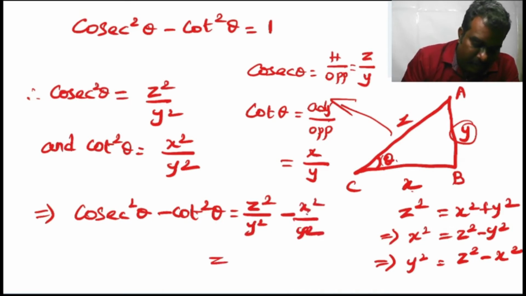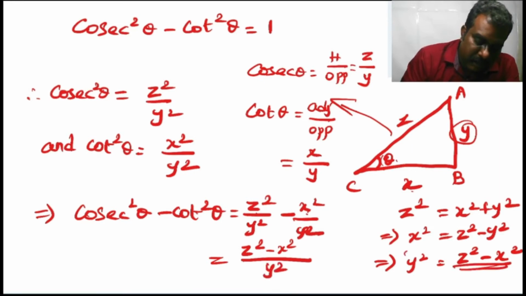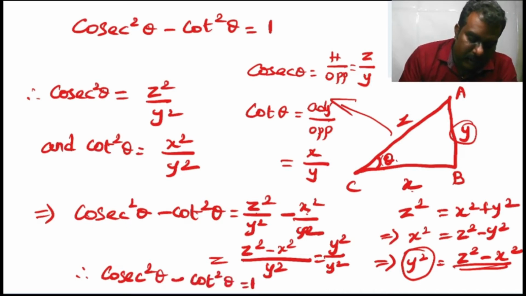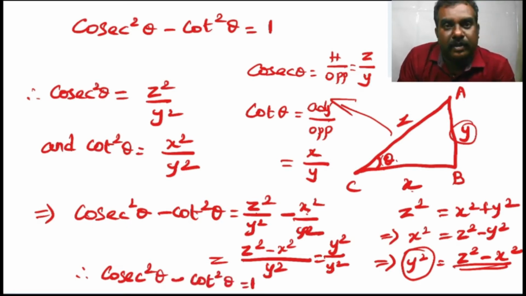Subtract x square from z square and place it over the common denominator y square. What is z square minus x square? Z square minus x square is y square. So this can be written as y square by y square. Therefore, cosecant square theta minus cot square theta is equal to 1. Reason is y square cancelled.